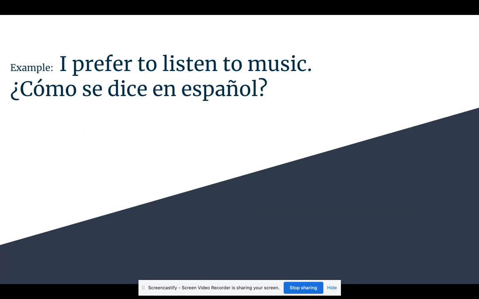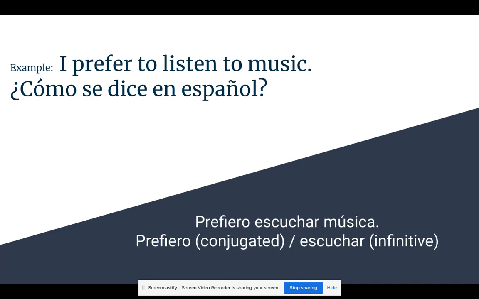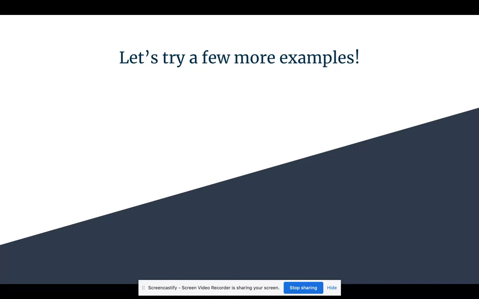Why don't you give it a try? I prefer to listen to music. ¿Cómo se dice en español? Prefiero escuchar música. Do you see how prefiero is a conjugated verb and escuchar is an infinitivo? Let's try a few more examples.